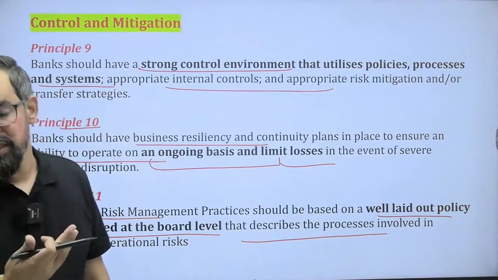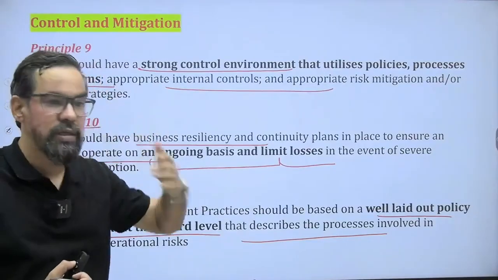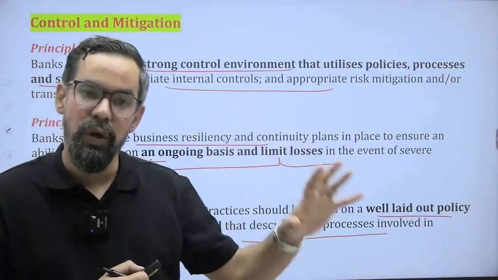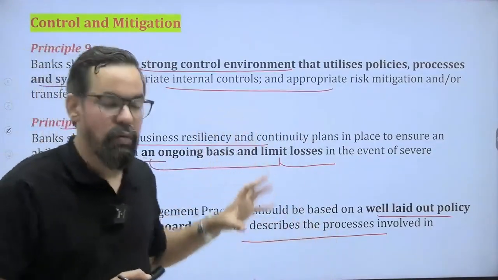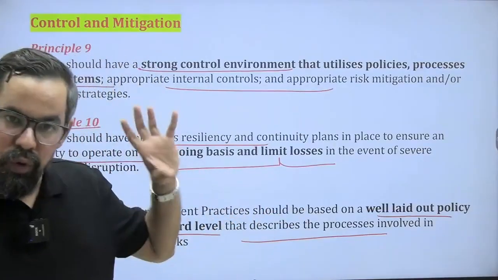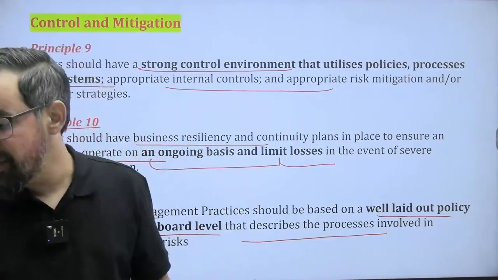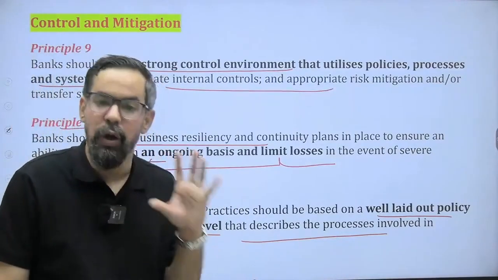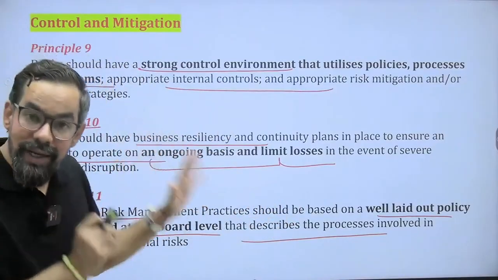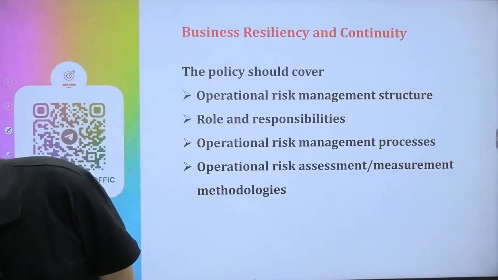Now, how will you see the question based on these 11 statements? They'll give you one statement: which of the following statements is inaccurate about the BCBS guidelines or principles toward operational risk management? I'm not saying you go for principle-wise rectification, never. You just have to go through these statements once, with the help of practice questions. If you practice these, they are going to help you in your upcoming examination. No rectification is required. You just try to build your understanding around these 11 principles, and with that understanding you will be able to solve this. Okay?